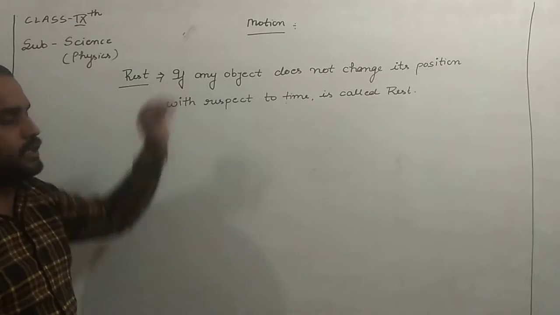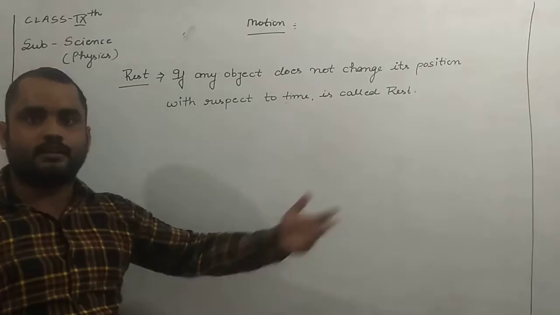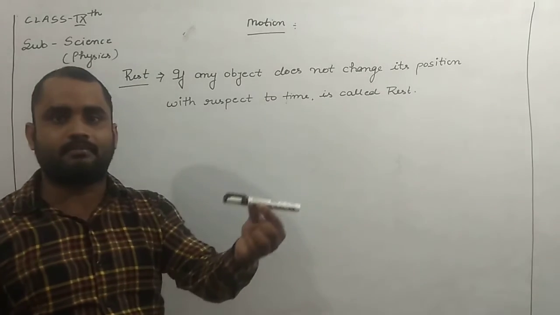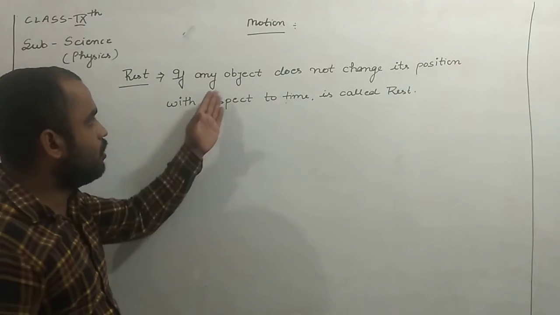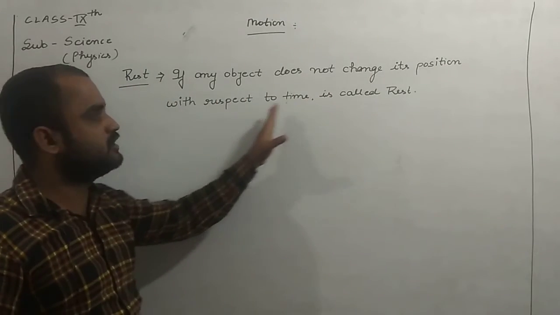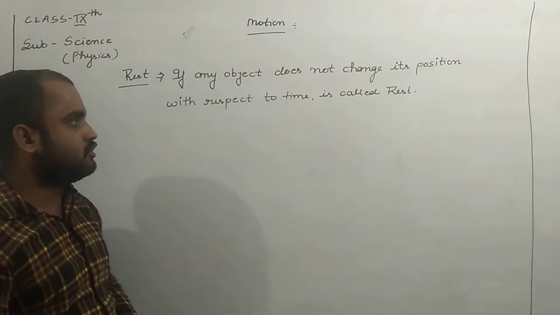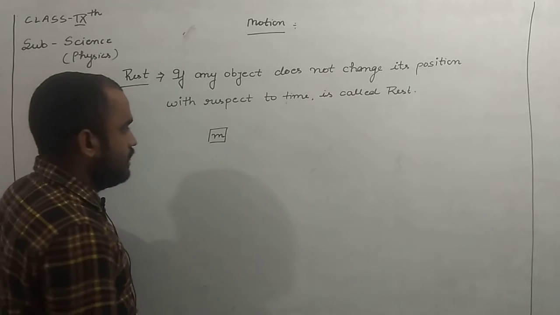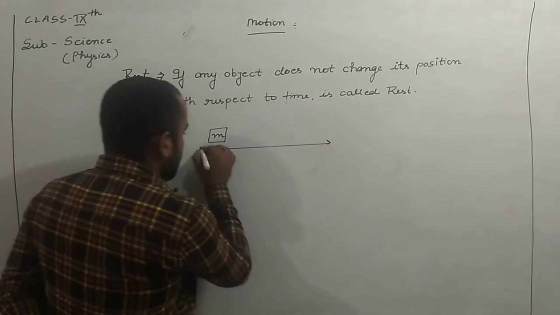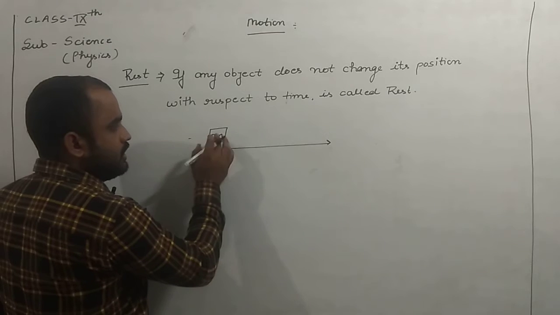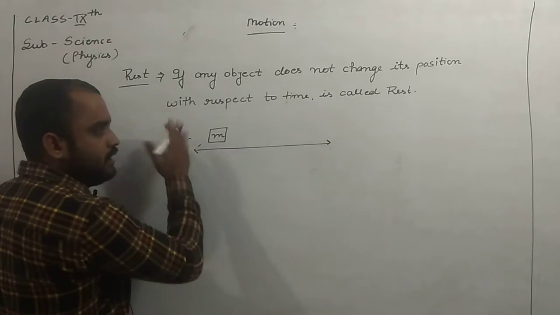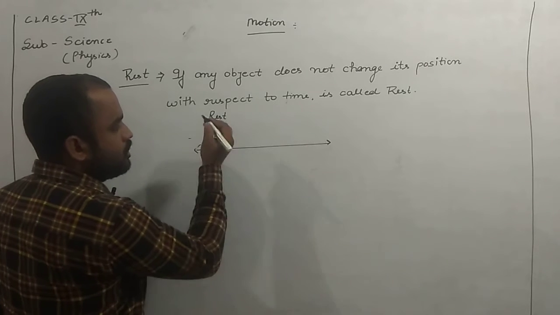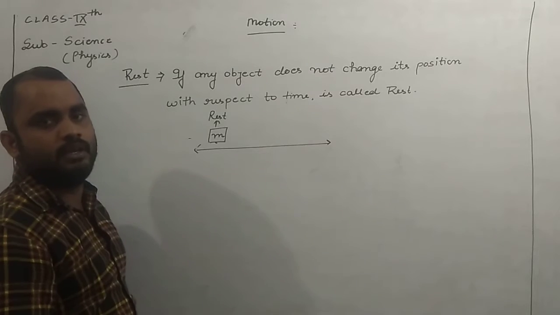The object can be found in your atmosphere, like human beings, or any object like a marker or duster. If any object does not change its position with respect to time, suppose here is an object with a mass m on a path and it does not change its position anywhere, no movement forward and no movement backward, then it is in the position of rest, where the velocity is 0.